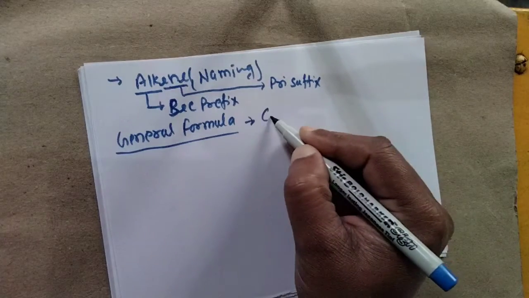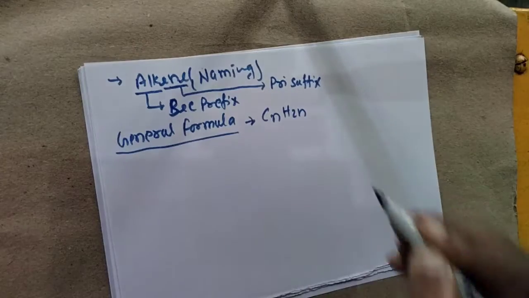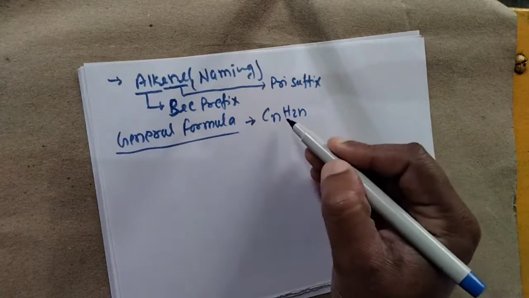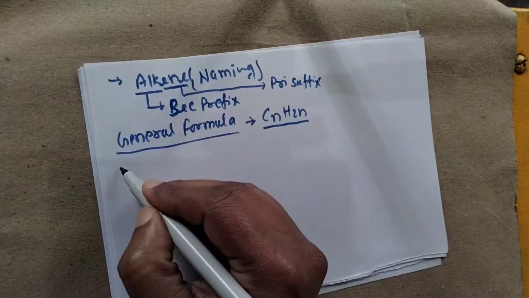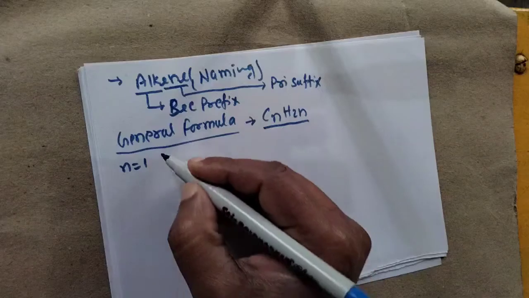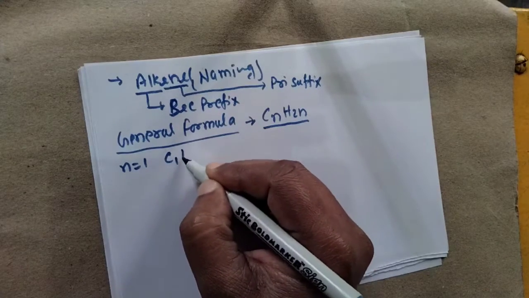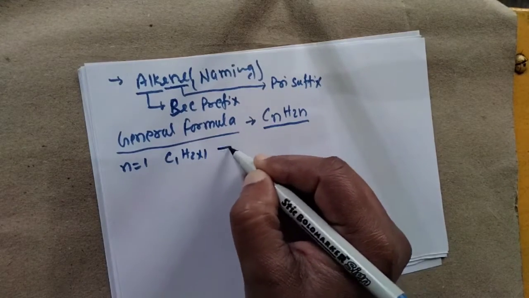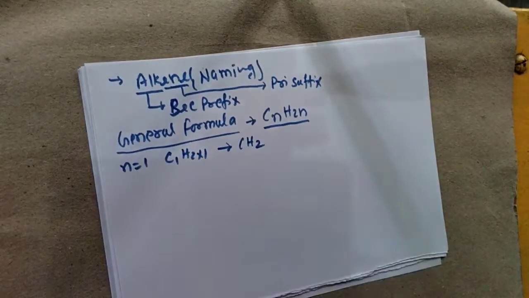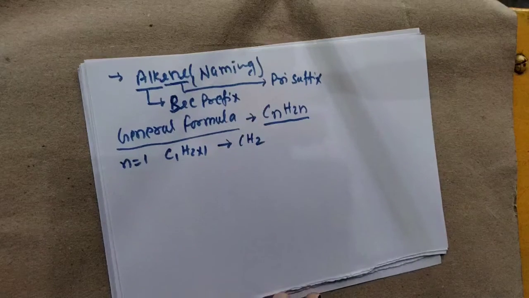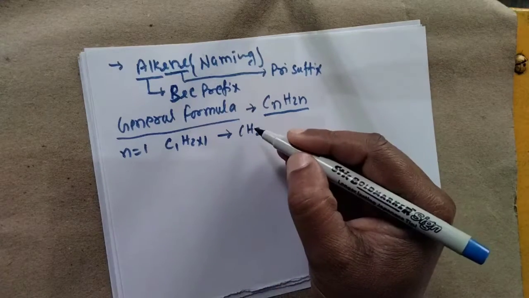If we have the general formula for that, we have CnH2n. If we put the value of n as 1, then we have C1H2×1, which means CH2. As you see, this compound is not possible. Why?